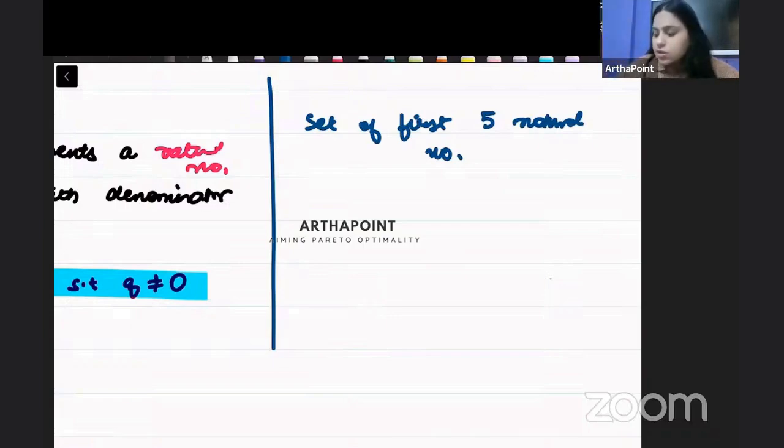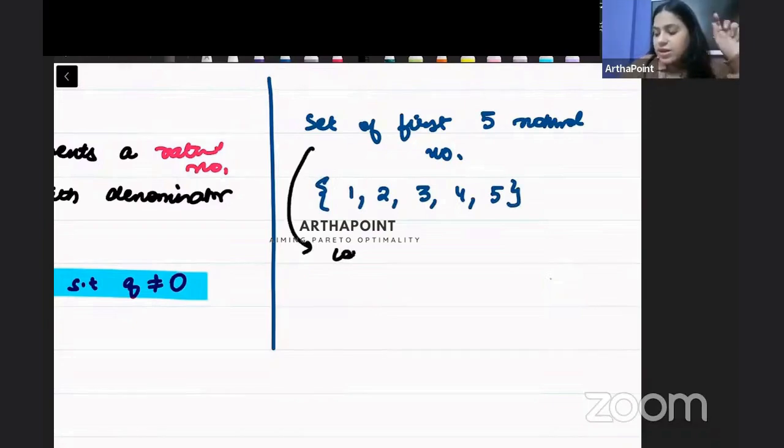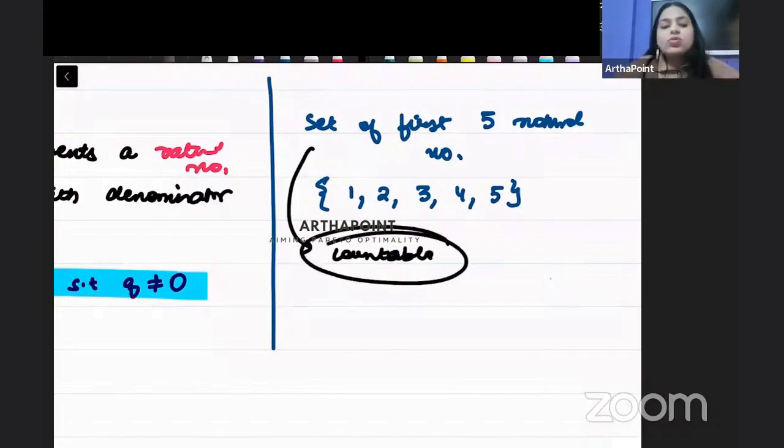I can count it. So I can say that this is going to be 1, 2, 3, 4, 5. If I can count it on my fingers, then it is going to be finite in nature. But if I cannot count it...